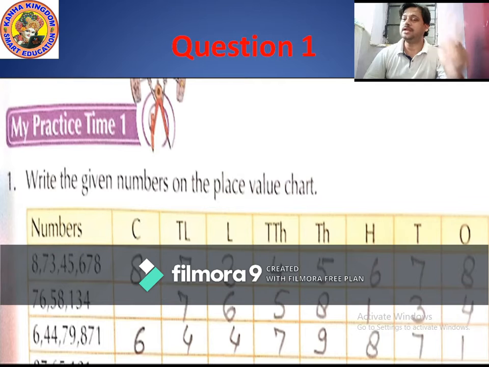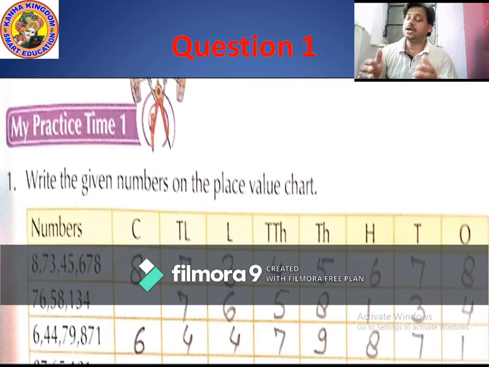8 or 9, because with 3 commas we move to crores period. Very good. Means in crores period there are also 2 place values.